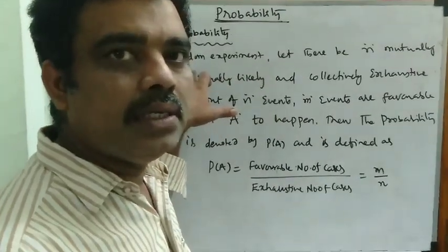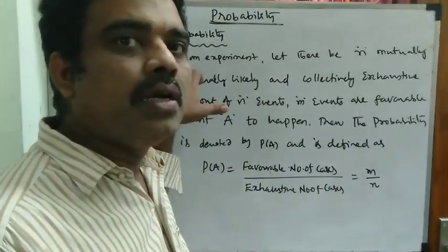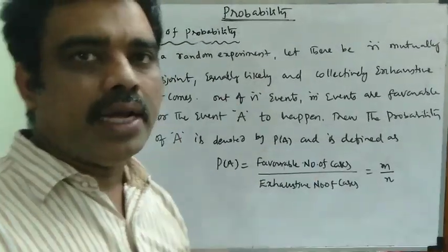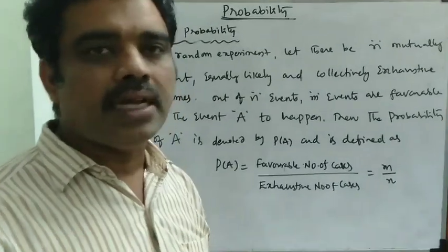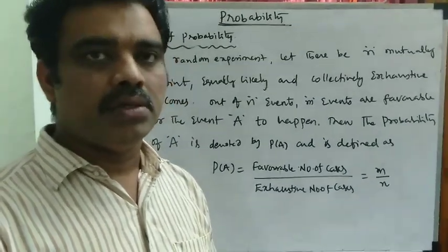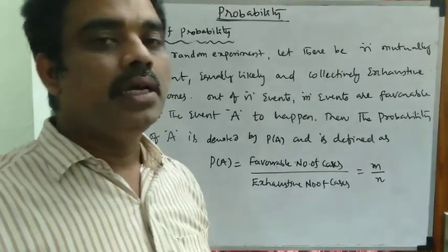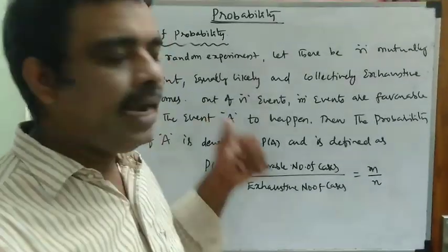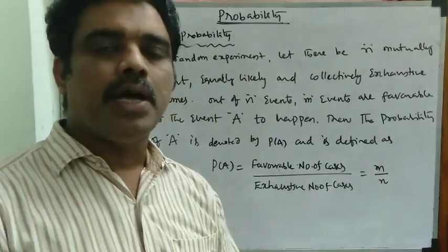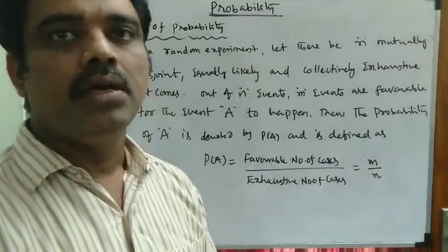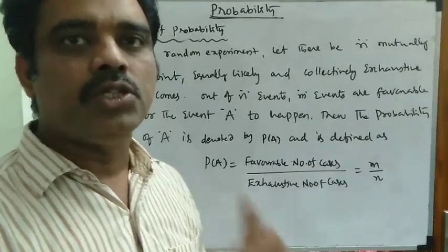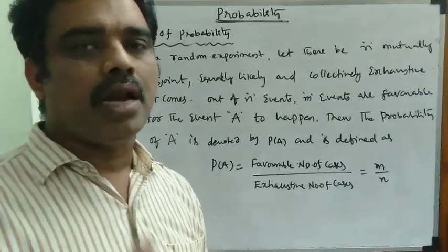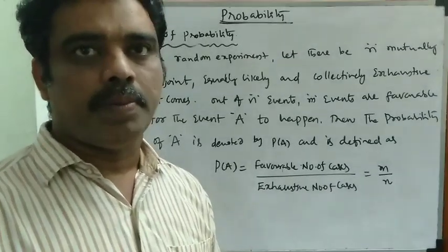So already we have discussed in the previous class the random experiment. Random experiment means an experiment whose outcomes are unpredictable. So tossing of a coin is a random experiment. When we toss a coin, we know the outcomes, that it may be head or tail. But which one is the possible outcome in the given situation we cannot expect. So the experiment is known as the random experiment.